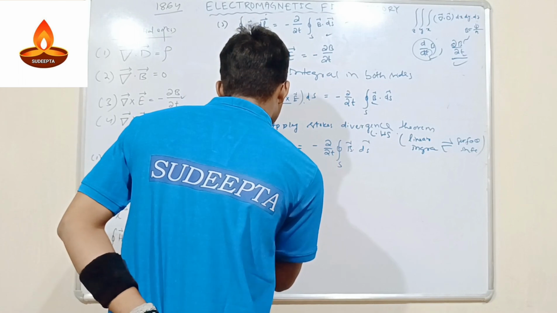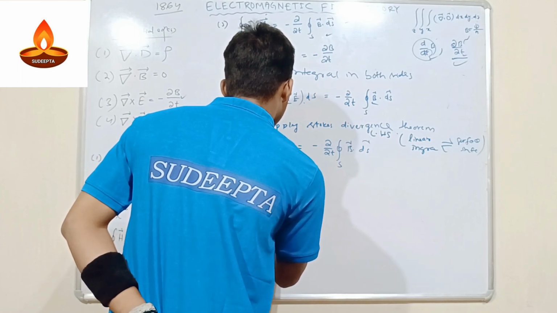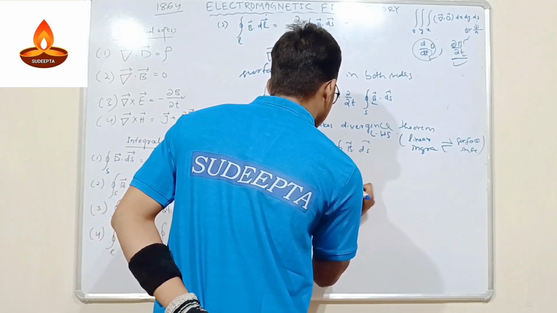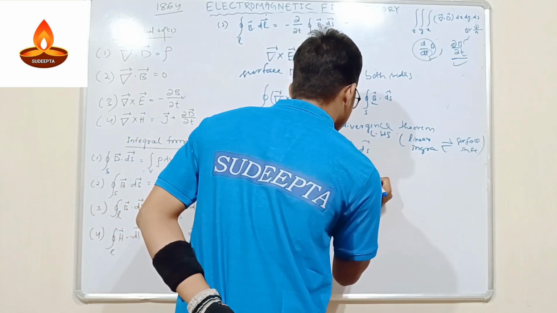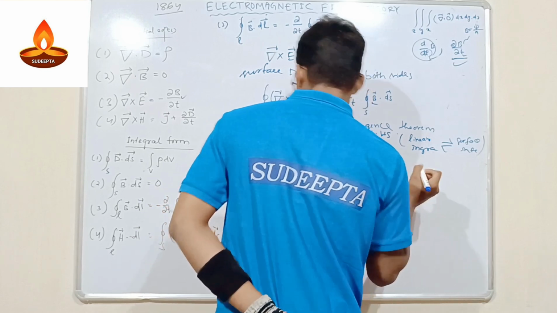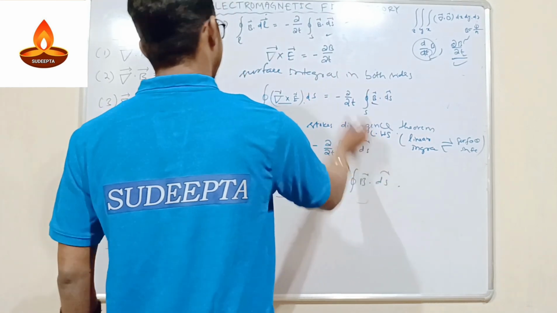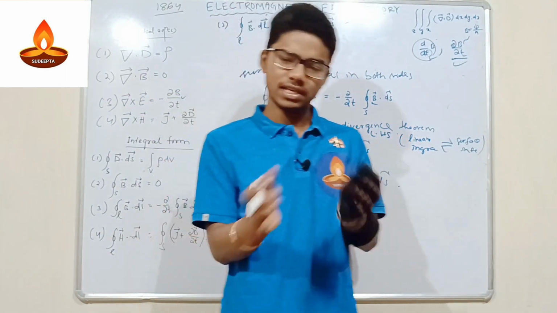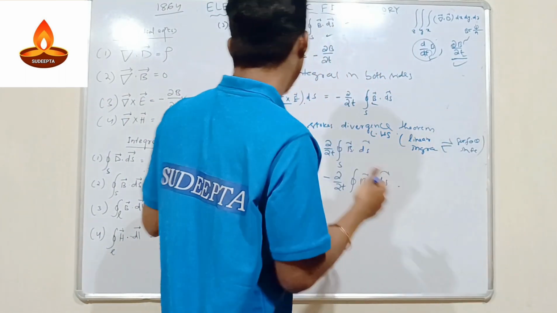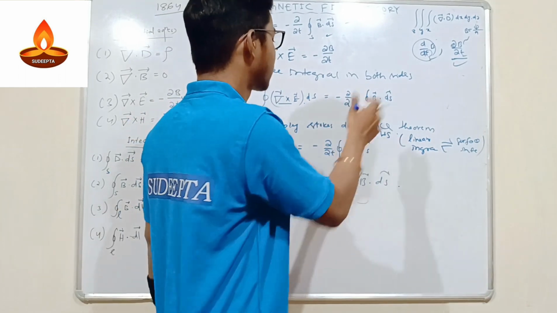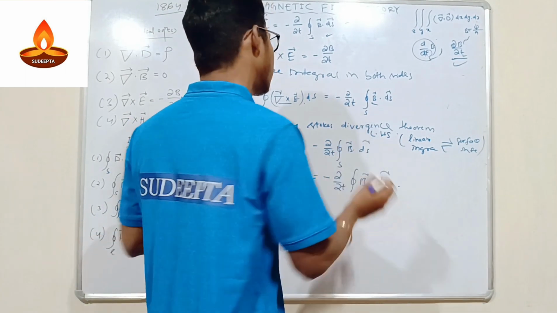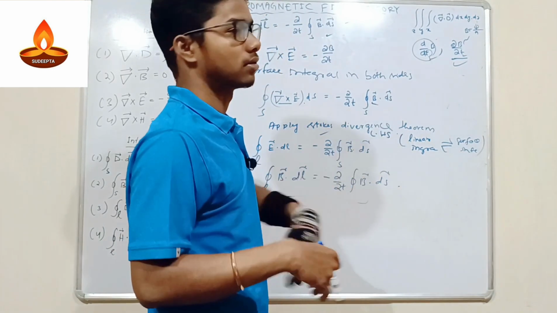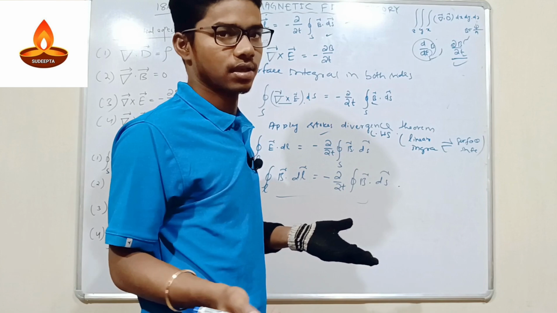So it will be B dot dl is equal to minus B dot ds. So we got the third equation as well. There is nothing critical here. Very simple. Just apply the Gaussian divergence theorem and Stokes theorem. The two theorems we use here: surface to volume, and here linear to surface. That's the simple application happening here.